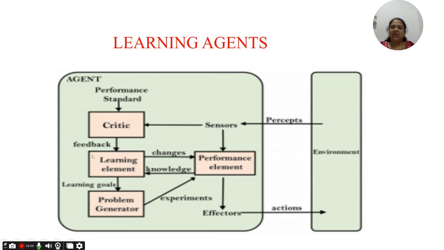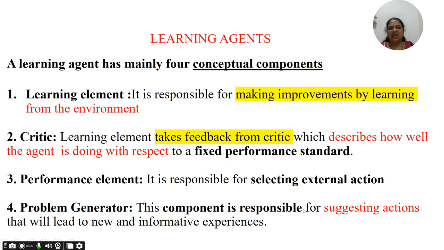It can collect feedback as well, it can have its own learning goals, and accordingly the agent is going to define what kind of performance can be given, or what the different performance elements are, and how these are going to be changed by the learning ability of the agent. That is what can be decided, and once it is decided, it is going to take the actions, and those actions will be communicated back to the environment. So this is what the learning agent is.